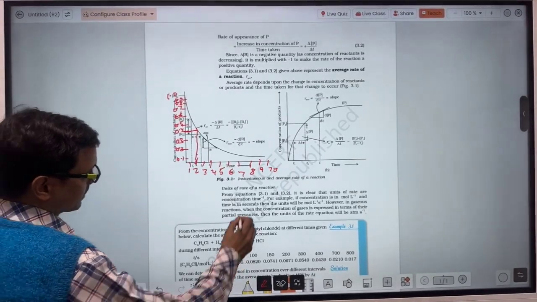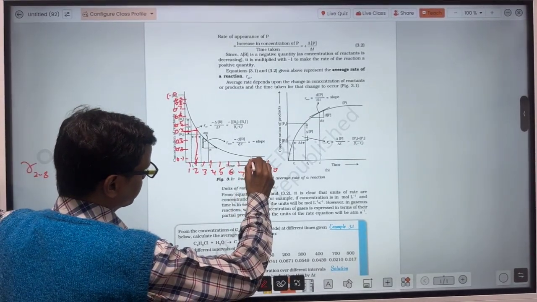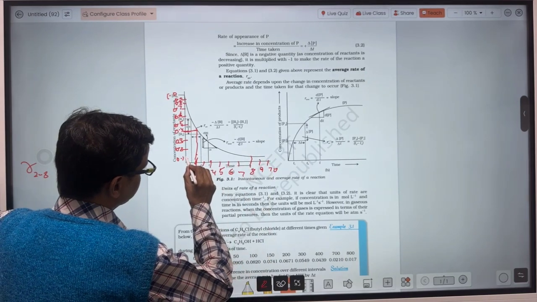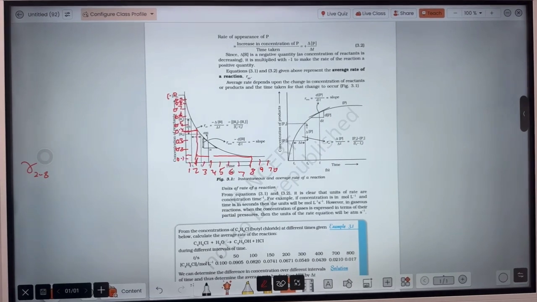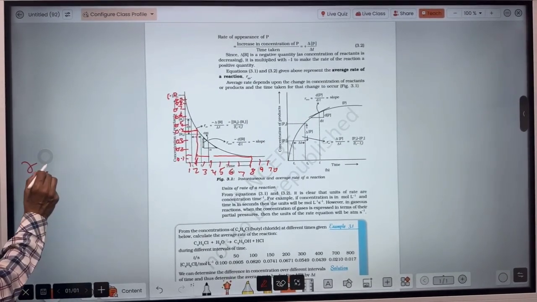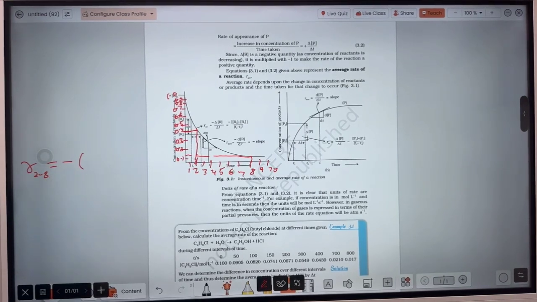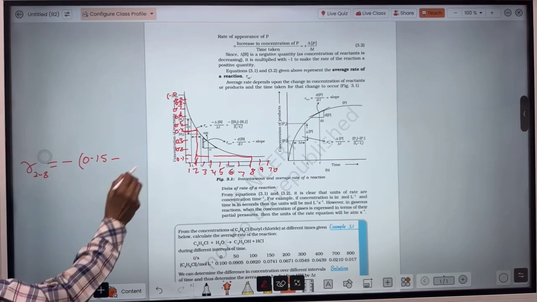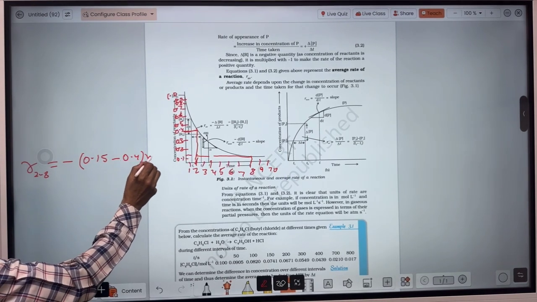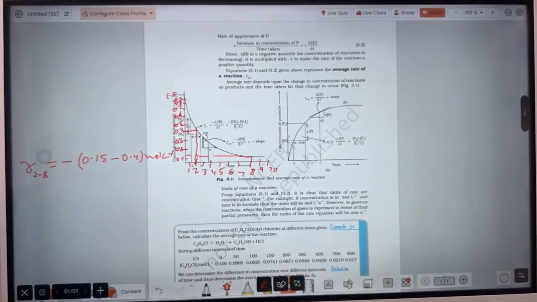At t equal to 8 seconds, go on the graph. The concentration here is 0.15. So the final concentration of the reactant is 0.15, and the initial concentration of the reactant is 0.4. So the rate will be equal to a negative sign, final concentration 0.15 minus 0.4, that much mole per liter.